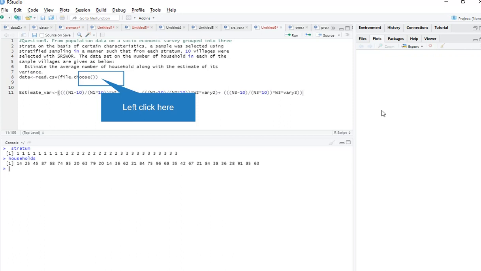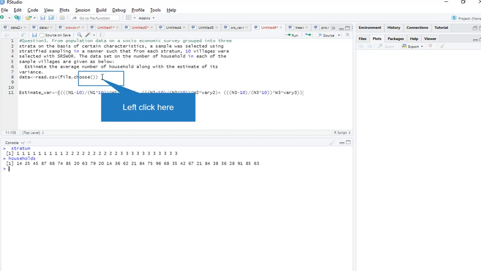This is my third video on sampling practicals in R. In this video I will explain stratified random sampling. This is my question. From the population data on a socio-economic survey grouped into three strata on the basis of certain characteristics, a sample was selected using stratified sampling in a manner such that from each stratum 10 villages were selected with simple random sampling without replacement. The data set on the number of households in each of the sample villages is given below. Estimate the average number of households along with the estimate of its variance.